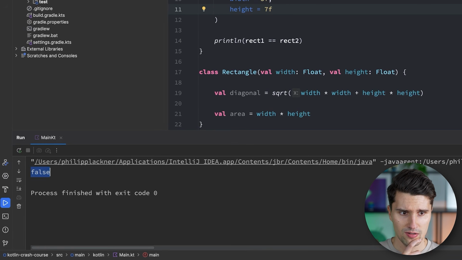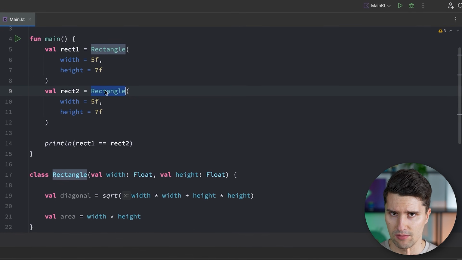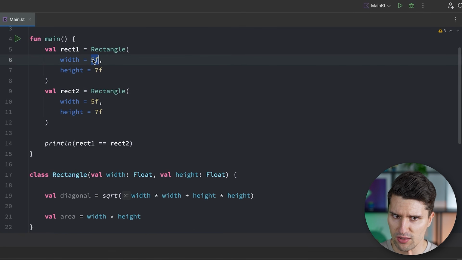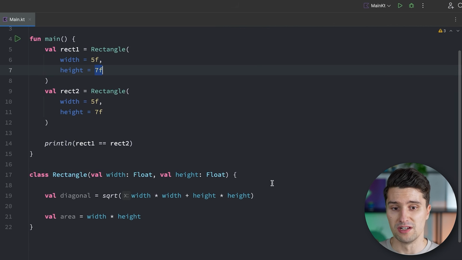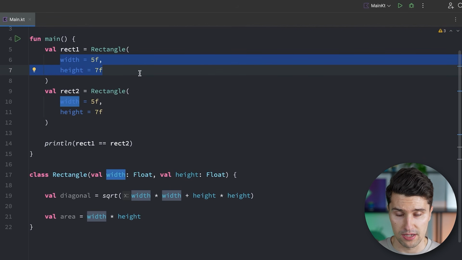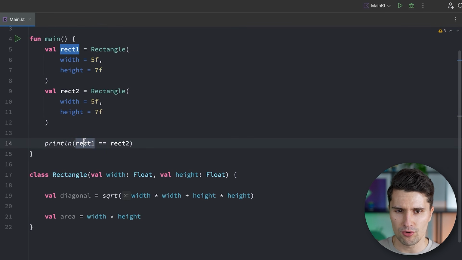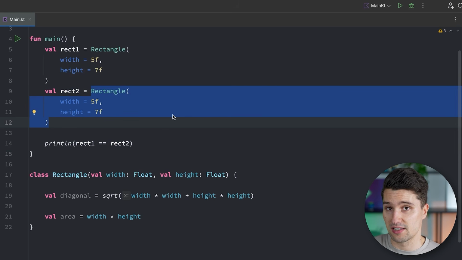Why is that? Those two rectangles are actually the same, right? We gave them the same width, the same height, but it still prints out false. Well, that is because of the default behavior of how class comparisons work in Kotlin. By default, classes are not compared based on their contents. They are compared by reference. So what our code checks here is whether rect1 is the same instance as rect2. And that's simply not the case. Rect2 is its own individual rectangle. It has the same dimensions as rect1, but it is its own individual instance.